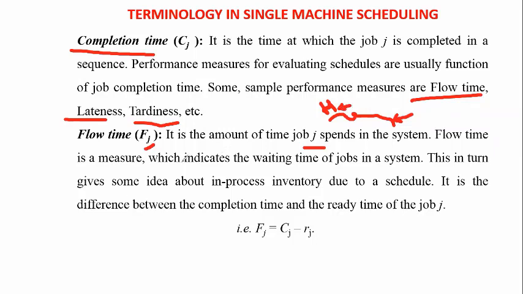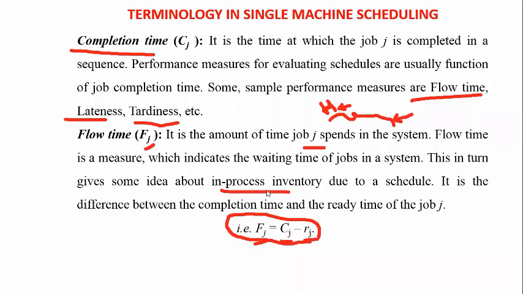So flow time is a measure which indicates the waiting time of the job in a system. This in turn gives some idea about in-process inventory due to a schedule. It is the difference between the completion time and the ready time of the job. Flow time is equal to completion time, that is, how many hours it took to complete the job in the machining section, minus rj, when we started the job. So the flow time is indicated with cj minus rj.